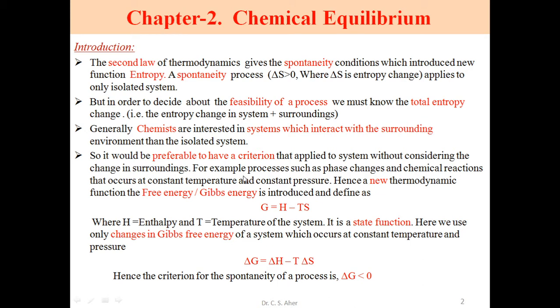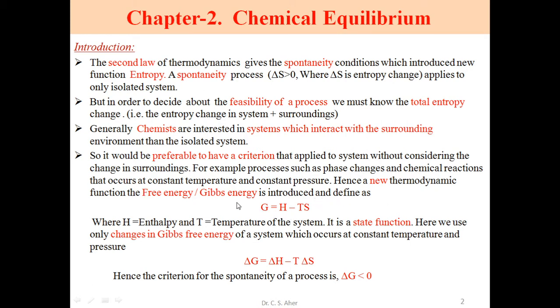For that we require a certain criterion for these processes. For example, a phase change or a chemical reaction that occurs at constant temperature and constant pressure. So this criterion we apply. Here entropy depends only on isolated systems, so entropy is not a sufficient condition for chemists to carry out such chemical processes. Hence a new thermodynamical function, free energy or Gibbs energy, is introduced, and it is defined as G.